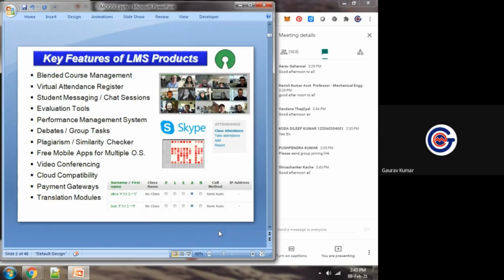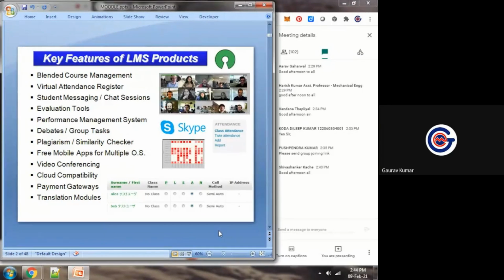Whosoever is logging in with their mobile phone, with their web browser or with simple SMS, their attendance will be marked automatically in virtual attendance register. That is available in free module as a free feature in learning management system. Okay, this feature is not available in Google Classroom.